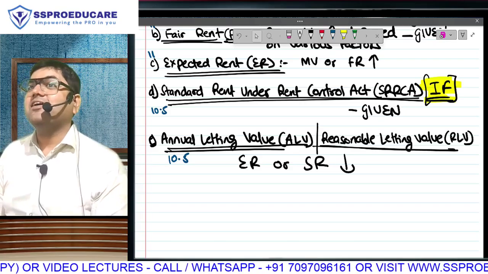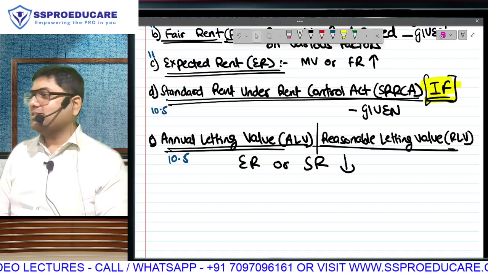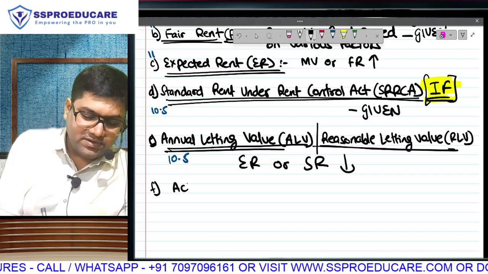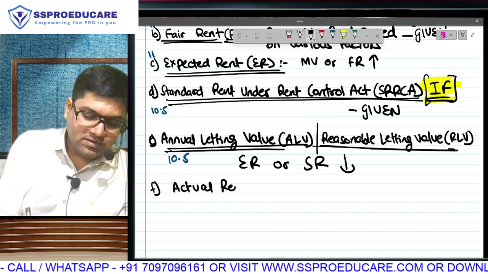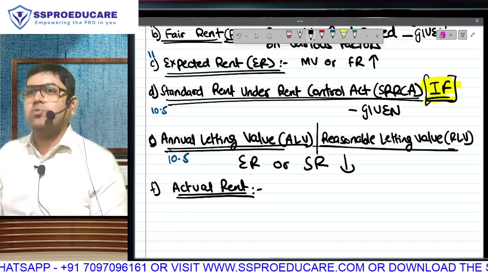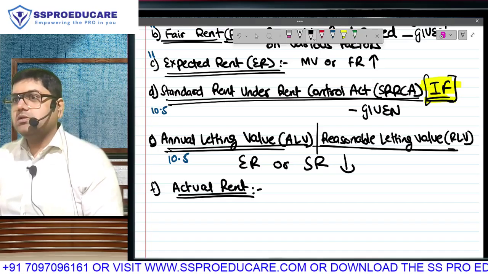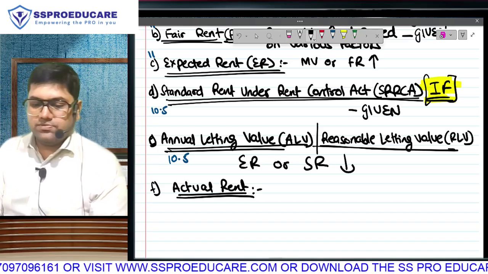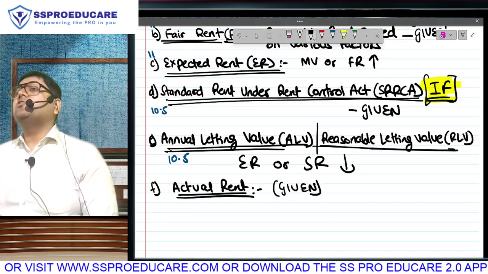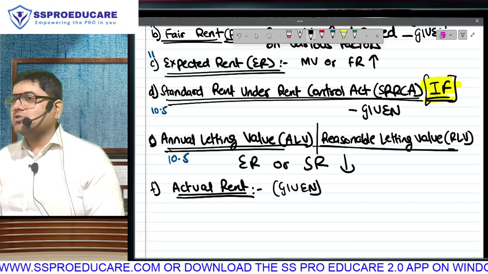Annual value is not market rent. Annual value is market rent or actual rent, whichever is higher. We have computed the market rent. Now what are we going to do in the 6th step? We will take our actual rent. By the way, we don't have to compute actual rent. Actual rent is what the tenant has paid me. Obviously, it has to be given to you. You only have to learn the law. Facts they have to give you. So actual rent is also given.